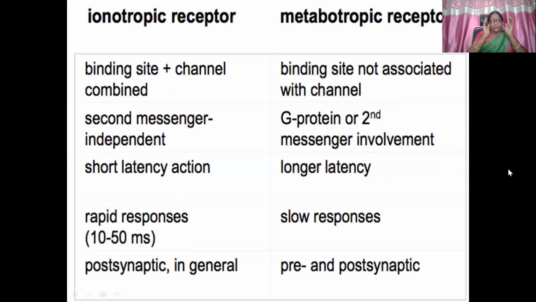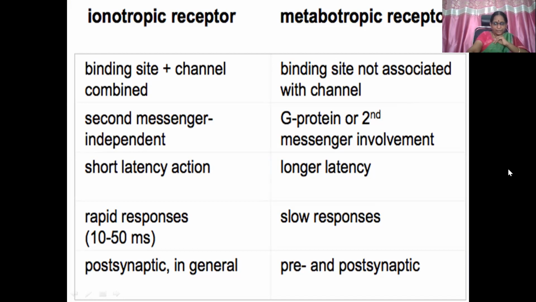The difference between ionotropic and metabotropic receptors: the ionotropic receptor has the binding site and channel combined. Here the binding site is not associated with the channel, but it can stimulate the ion channels, even without the involvement of a second messenger, although mostly the reactions happen with second messenger involvement. Ionotropic is second messenger independent; metabotropic involves second messengers in most cases. Ionotropic is short latency action, while metabotropic has longer latency and stays for a long period. The ionotropic response is elicited within milliseconds, while the metabotropic response is slow, from milliseconds to minutes.